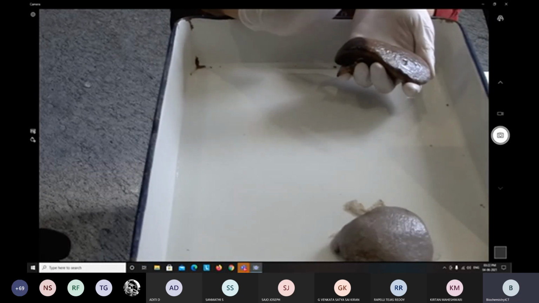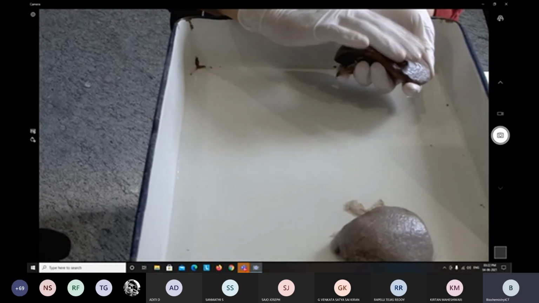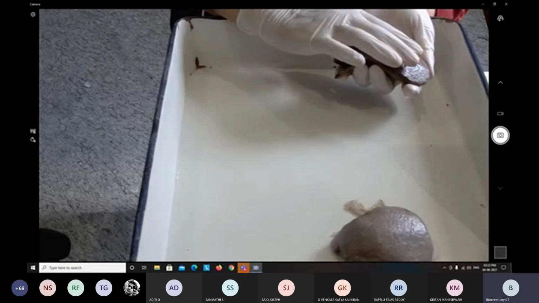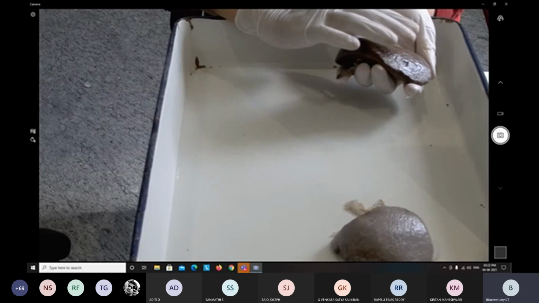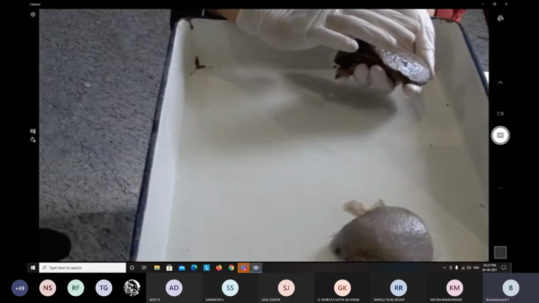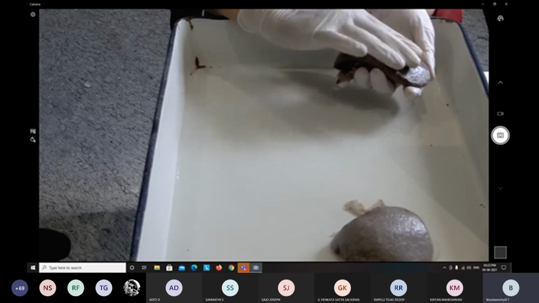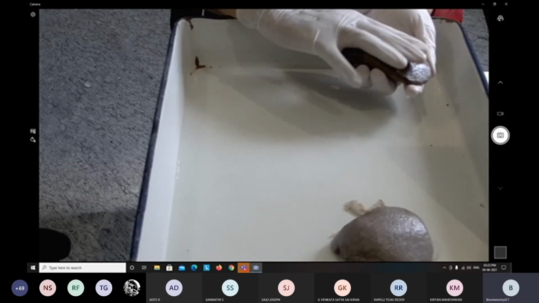Why is it called the diaphragmatic surface? Because the diaphragm is attached here. The ribs are 9, 10, 11, on the left side, and it is attached like this.